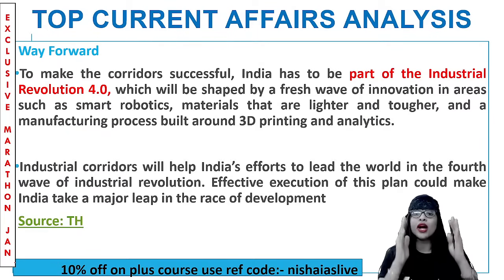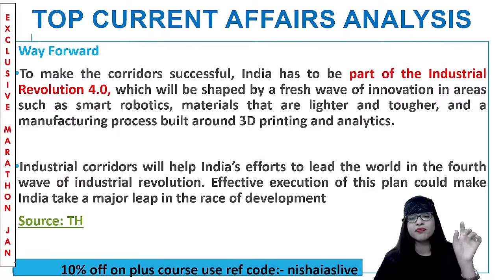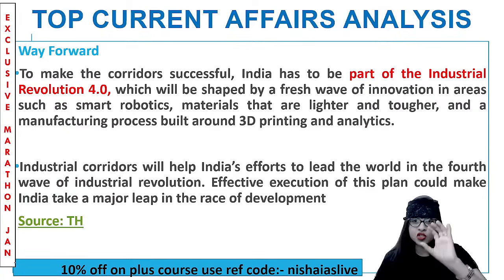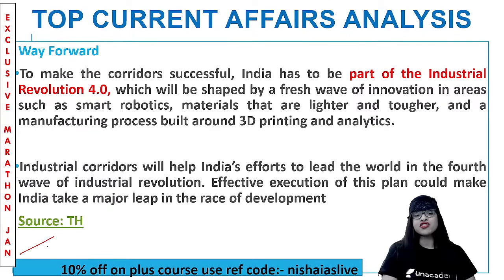This is the reason why we are spending 7,725 crores for the development of industrial corridors with regard to the industrial infrastructure projects. Clear? This is the sole reason. One word, industrial revolution. For that, all these things have to take place. Clear? So don't you think spending so many crores of money is worth it? Of course it is. That is what this topic is trying to tell you.